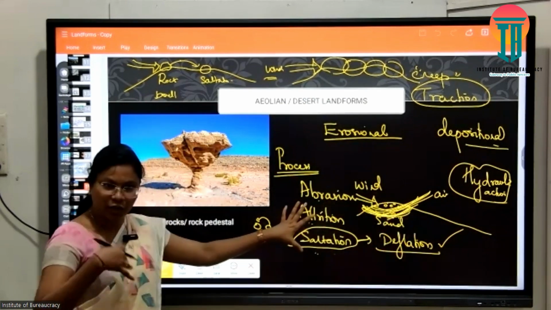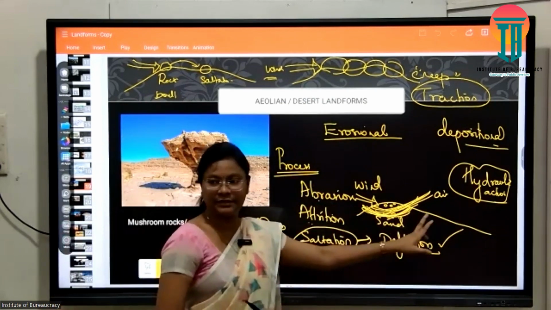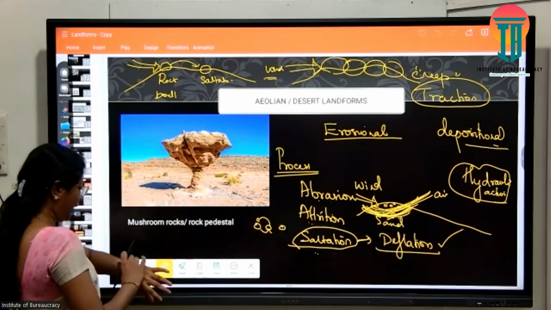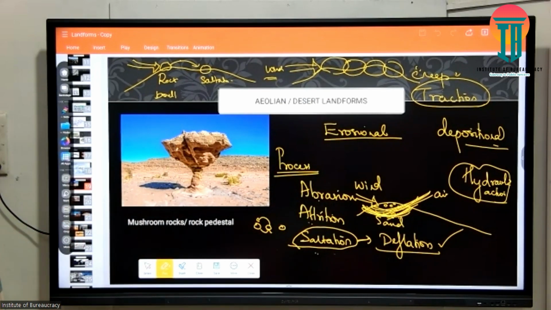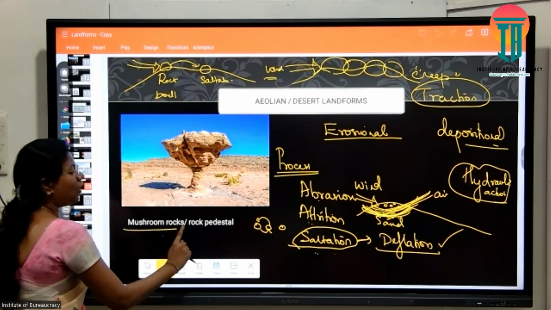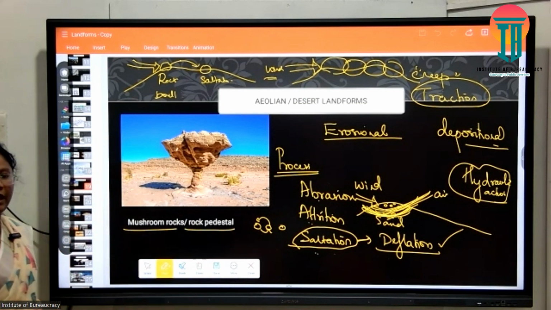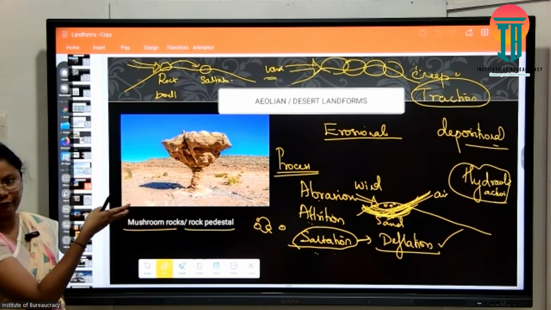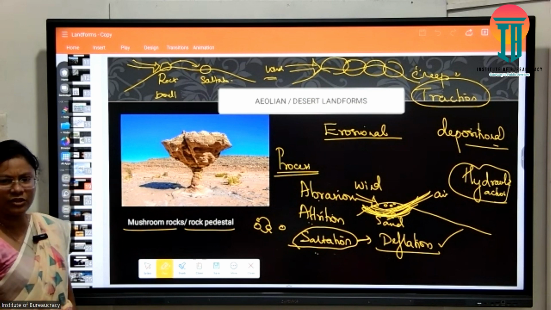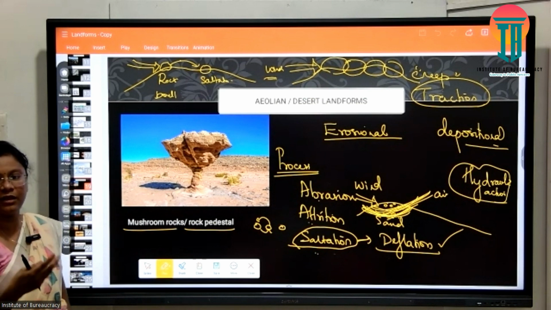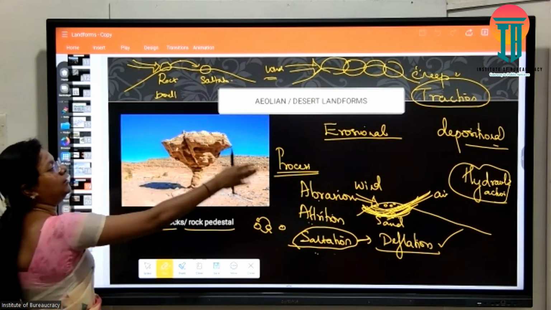This is in deserts, sandy deserts, deserts that have sand. So among my landforms, the first important landform is mushroom rocks, or rock pedestal. Which place is this? Hamada kind of deserts. Hamada means rocky desert. Have you studied these in GS? Hamada, Reg, Erg. Okay, rocky kind of deserts.